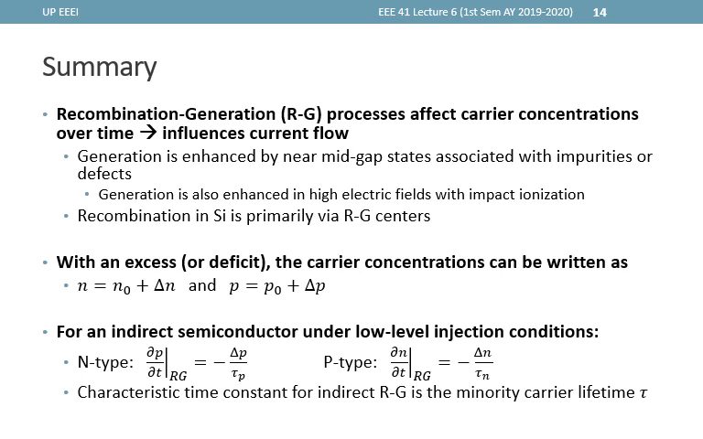For indirect semiconductors under low-level injection conditions, we have the following equations, where the net RG rate is determined by the minority carrier concentration and tau, which is the characteristic time constant for indirect RG. Take note that the negative sign in the equation tells us that if there is excess carrier concentration, recombination should be the dominant process, whereas if there is a deficit of carrier concentration, then generation must be the dominant process.